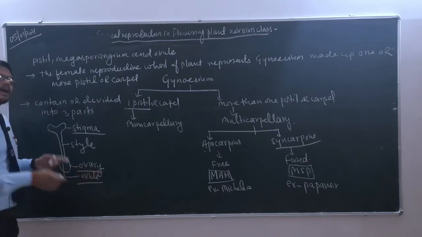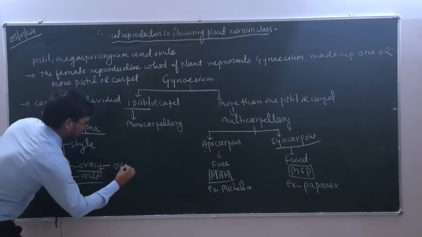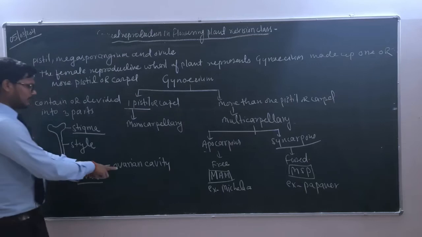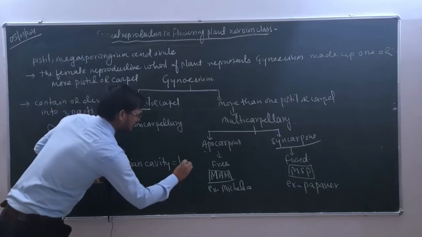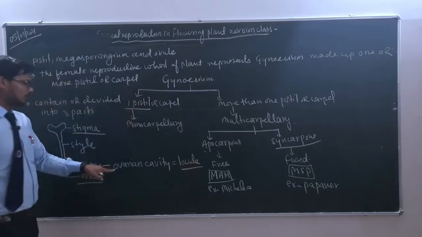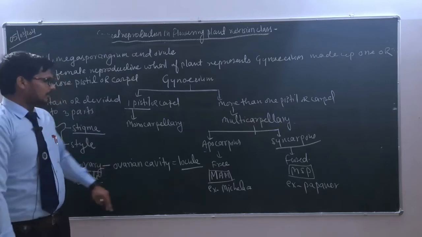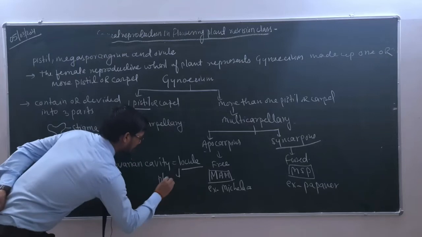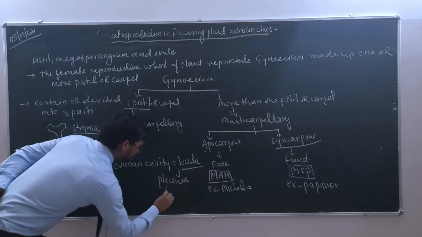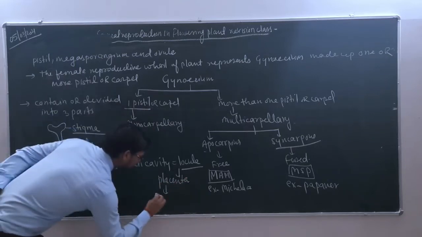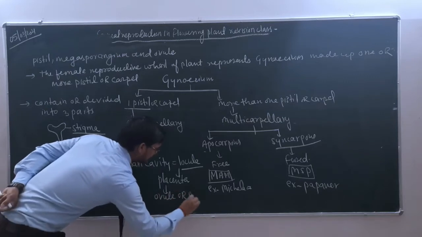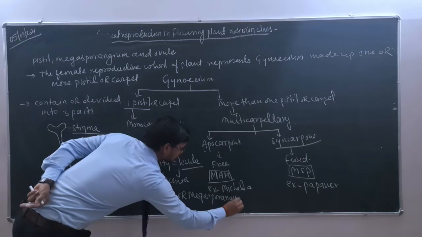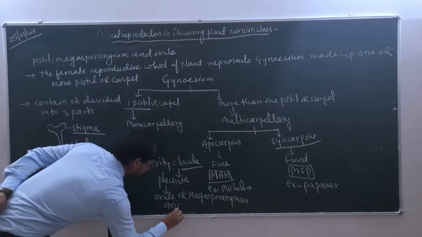And this ovary has an ovarian cavity, and that cavity is known as the locule. The locule has the placenta, and from the placenta, ovules or megasporangium arise.